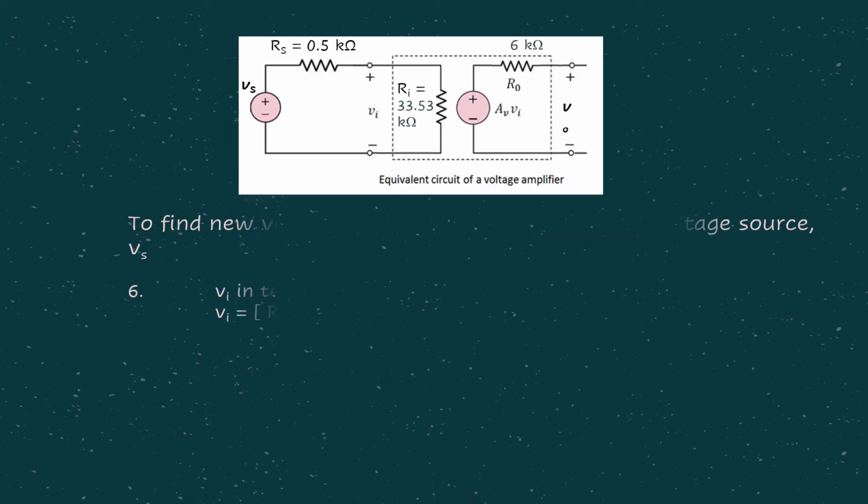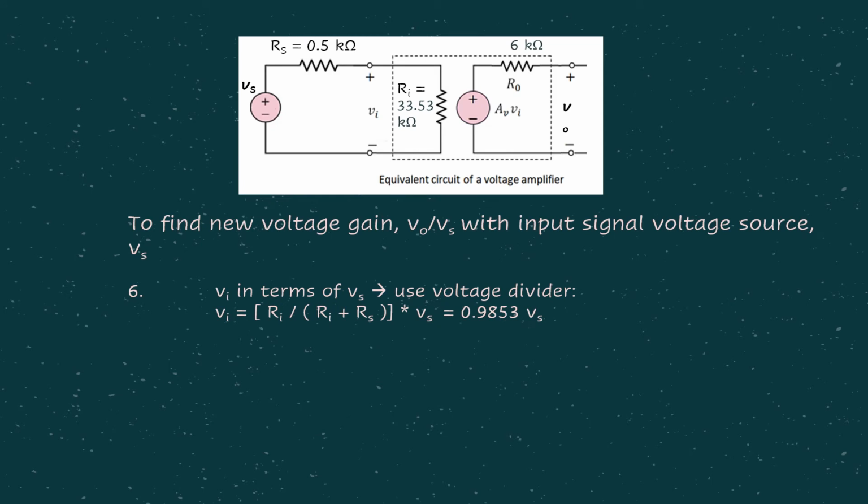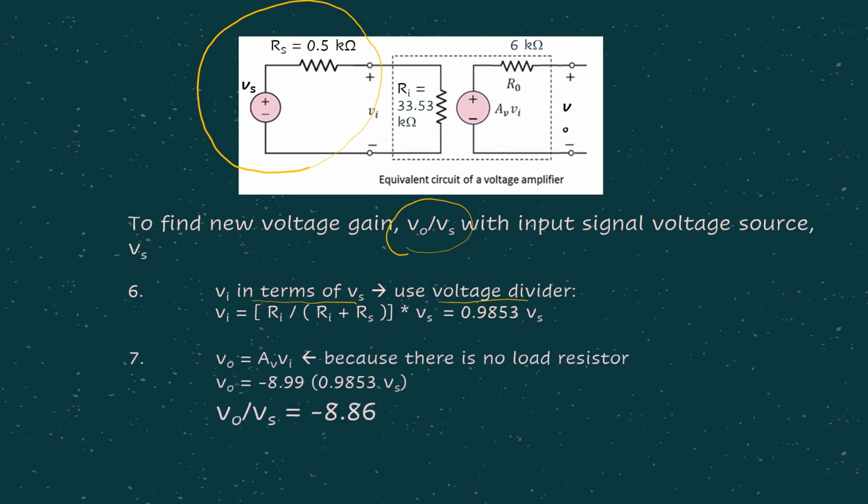So in order for us to find the new voltage gain, which is V0 over Vs, we can relate our voltage amplifier model with the source. Connect it to the source. And in this case, we have to find VI in terms of Vs, obviously using the voltage divider. Then in step number 7, since we do not have any load resistor here, still open circuit, we can still use V0 equals AVVI, where in this case AV we already found just now, and VI we have in terms of Vs, and this should be our new voltage gain, V0 over Vs, which is negative 8.86.